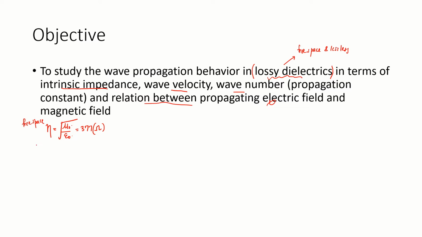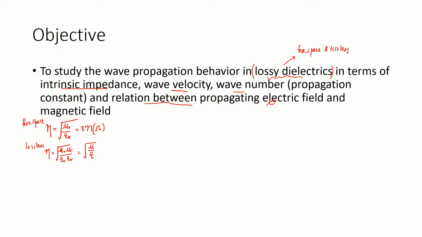However, for a lossless dielectric you have to modify this equation. It becomes the square root of mu naught mu r over epsilon naught epsilon r, or written as mu over epsilon, and this value is not constant.